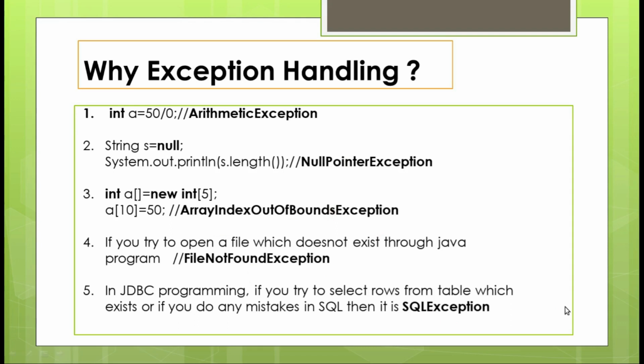These 5 are the most important exceptions that take place very often during development of any kind of Java application. Now I think you should have got some idea what an exception is and why you need to handle it. This is the purpose. Within these examples, hopefully you should have understood.